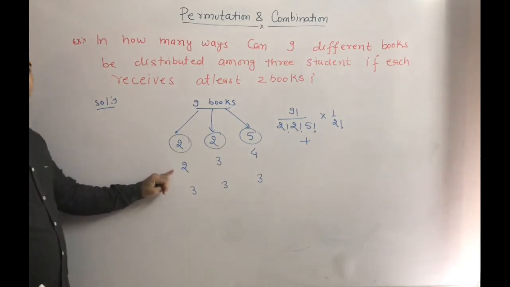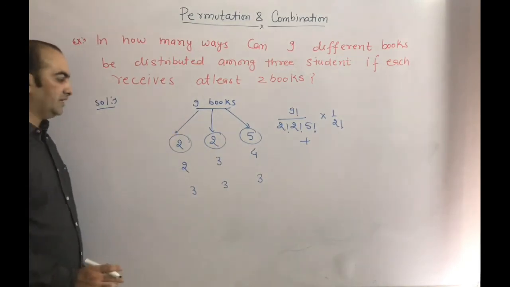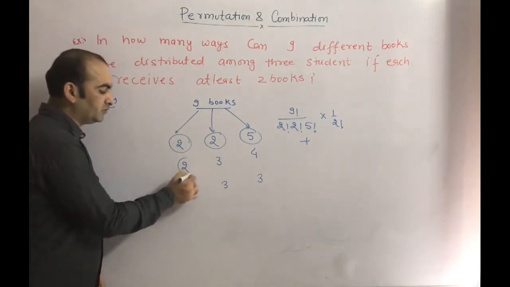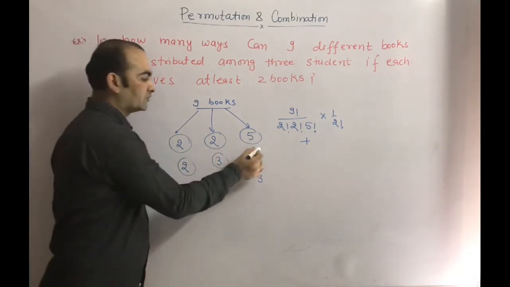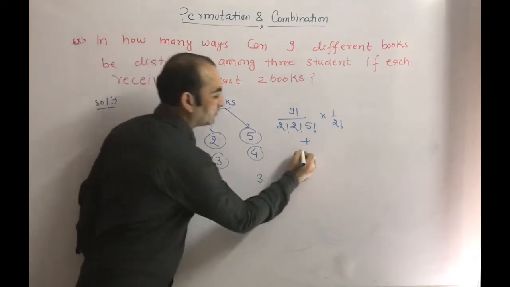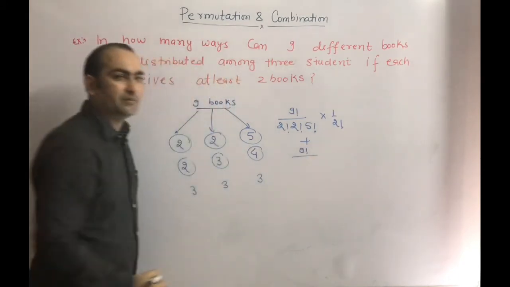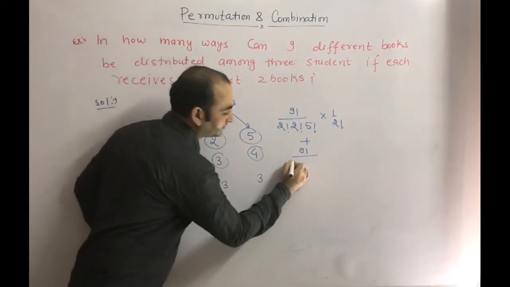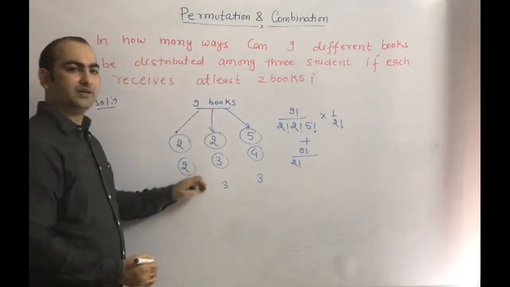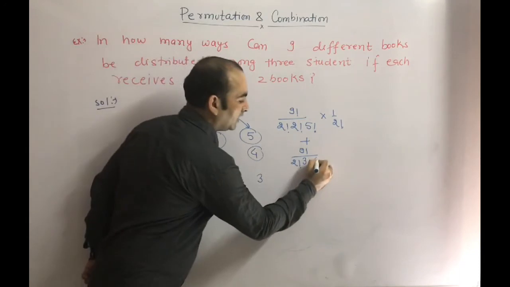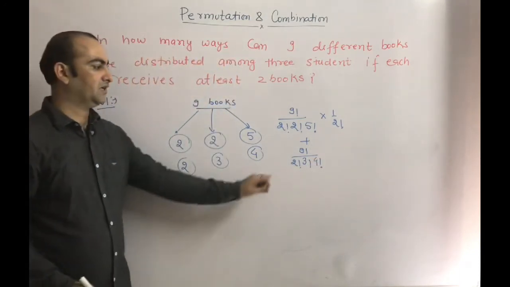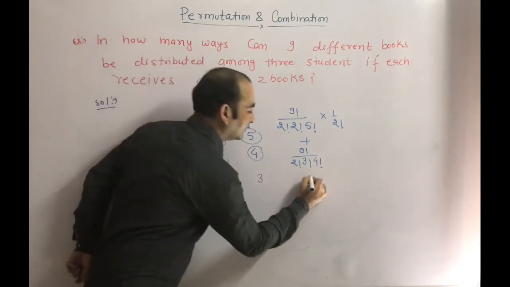According to case 2, we want to divide 9 books into 3 groups in such a way that in the first group we have 2 books, in the second group 3 books, and in the third 4 books. So what will come? 9 factorial divided by 2 factorial into 3 factorial into 4 factorial, and all are different. So this one only will come. Plus the third case.